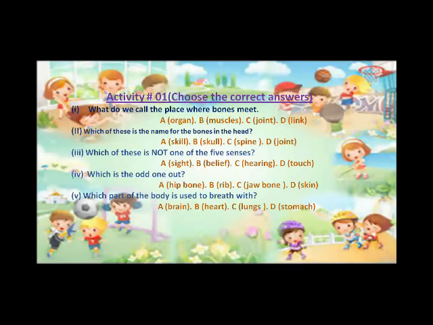Now everyone, are you ready for the activity? I have just one activity for you. I will read one line and you will give me the answer. Which answer is correct? I'm reading the first: what do we call the place where bones meet? Page number 5. Everyone open it, take your pencil and point out the answer. Can you tell me what we call the place where two or more than two bones meet?